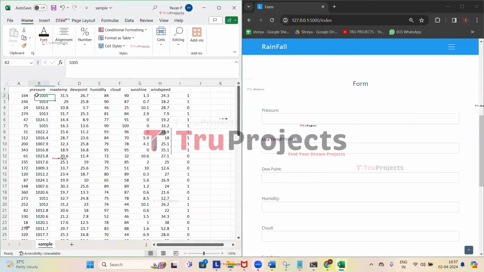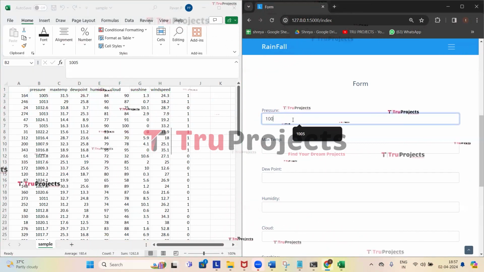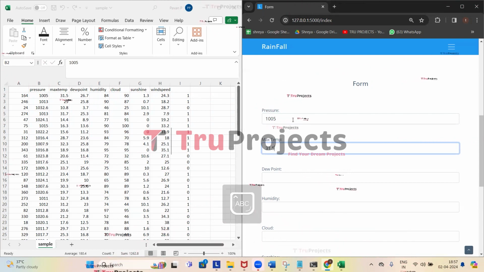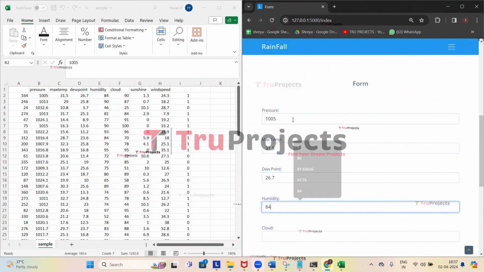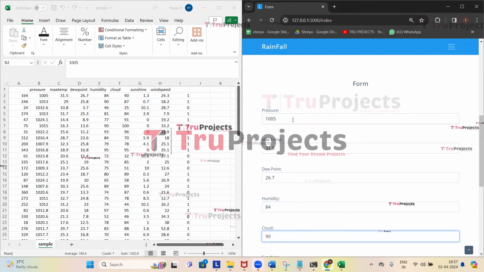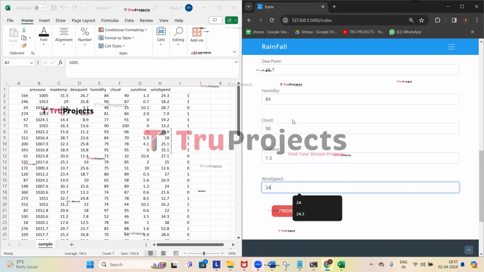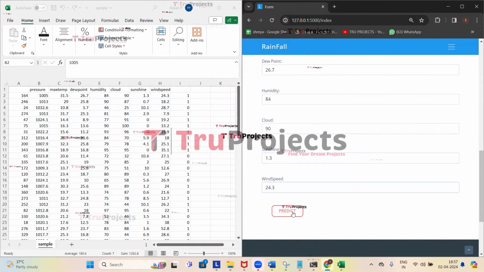So we will try predicting the rainfall using the first test case. The pressure is 1005, maximum temperature is 31.5, dew point is 26.7, humidity is 84, cloud is 90, sunshine is 1.3, and the wind speed is 24.3. We have entered all the parameters. Now let's click on predict.